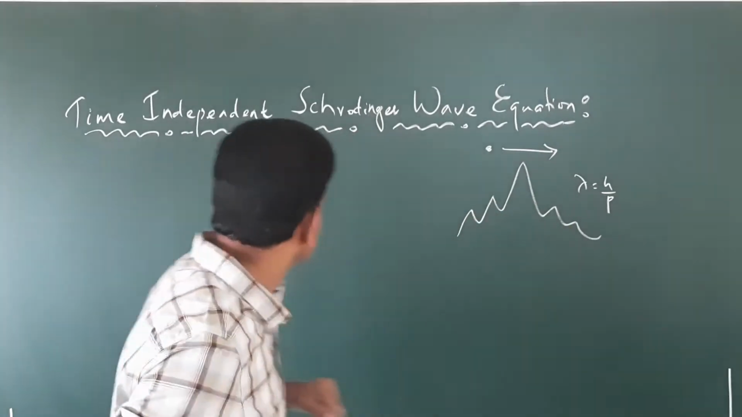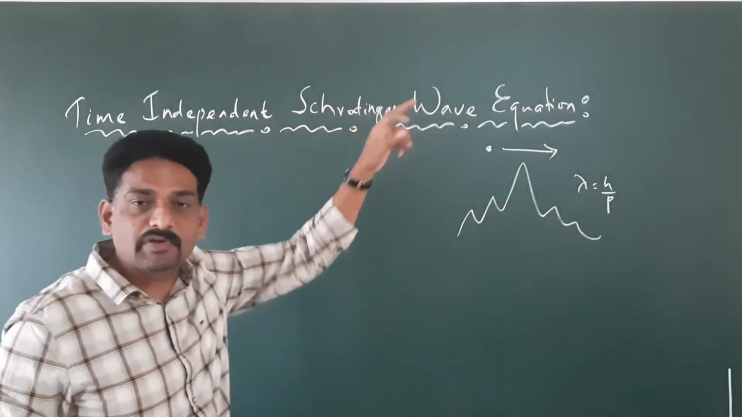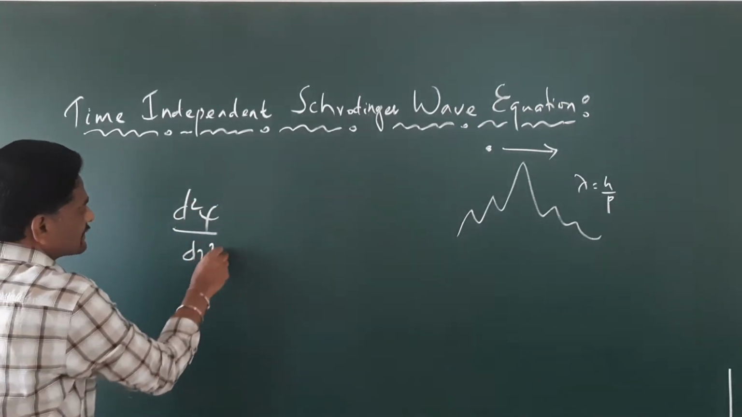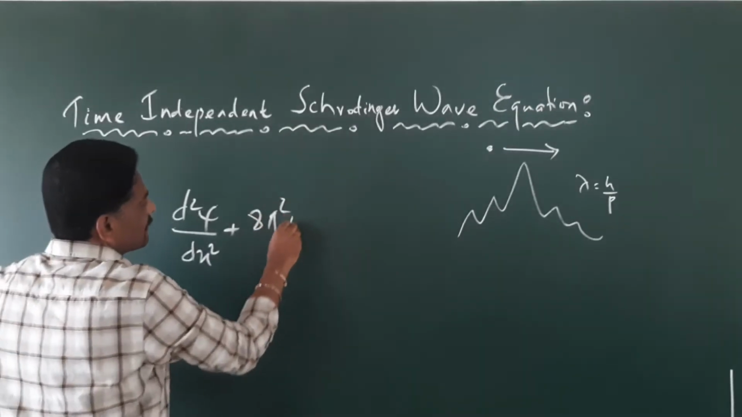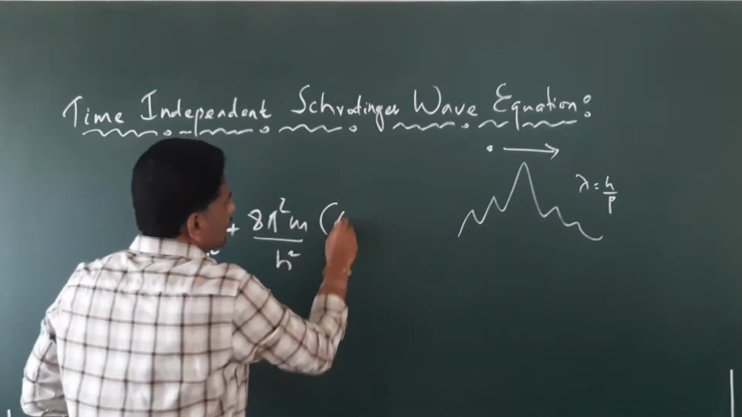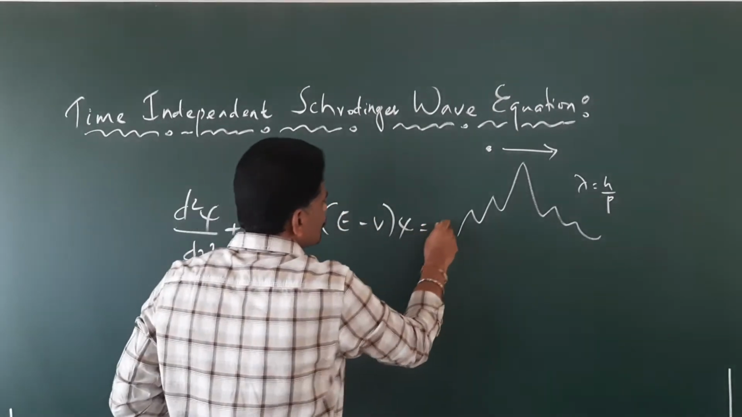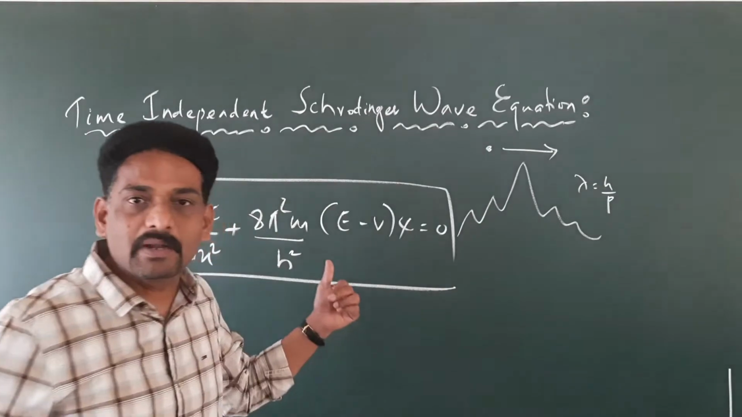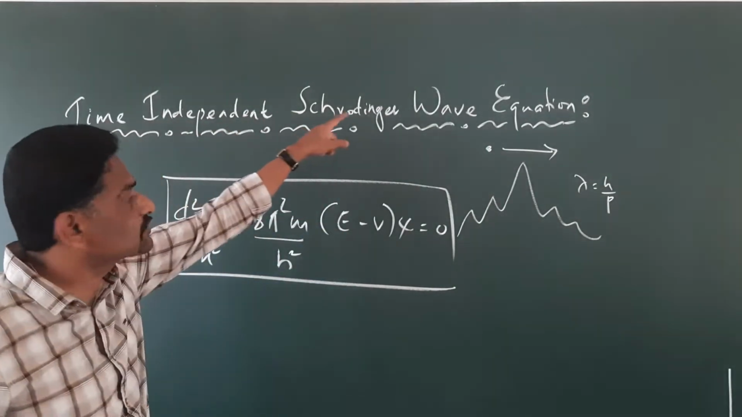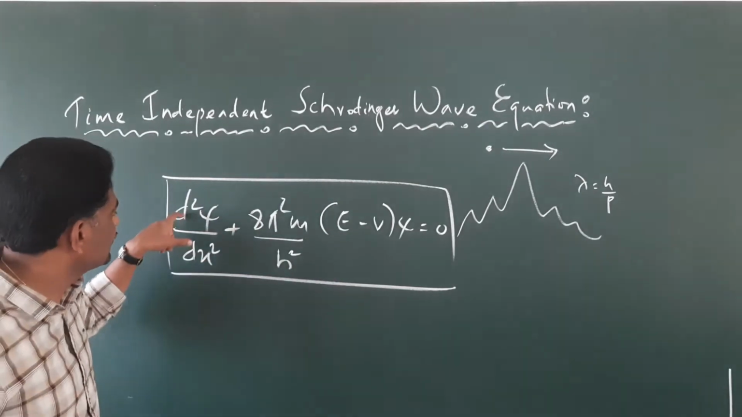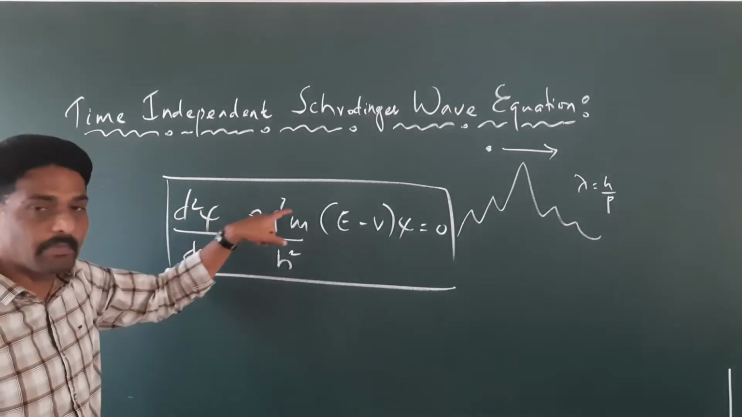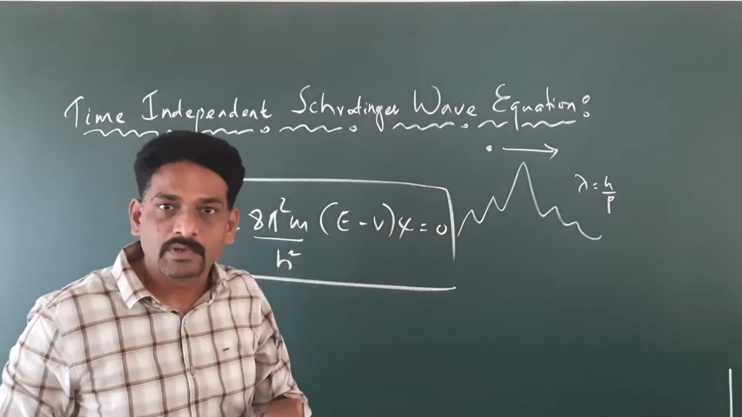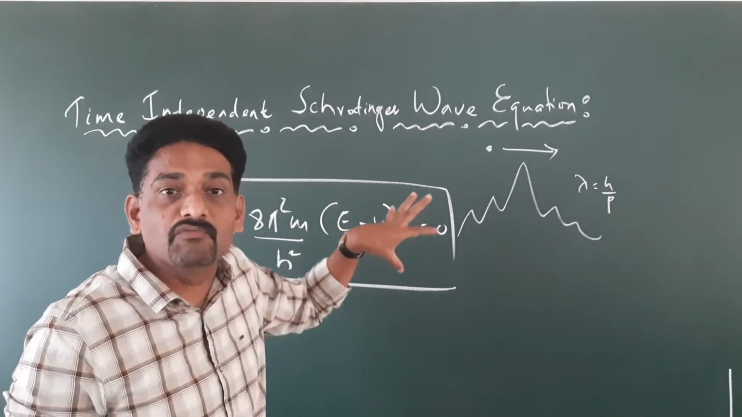So what does it mean? The time independent Schrodinger wave equation can be expressed as d square psi by dx square plus 8 pi square m divided by h square into E minus V psi equals 0. This is the mathematical expression of the time independent Schrodinger wave equation: d square psi by dx square plus 8 pi square m by h square into E minus V psi equals 0. We call this the time independent Schrodinger wave equation.